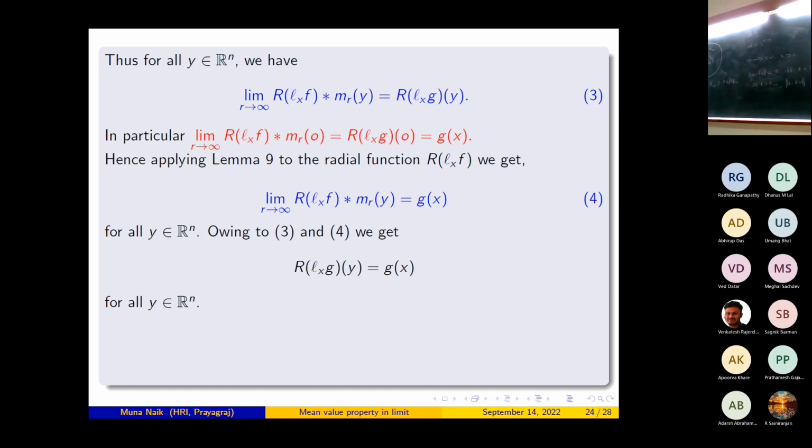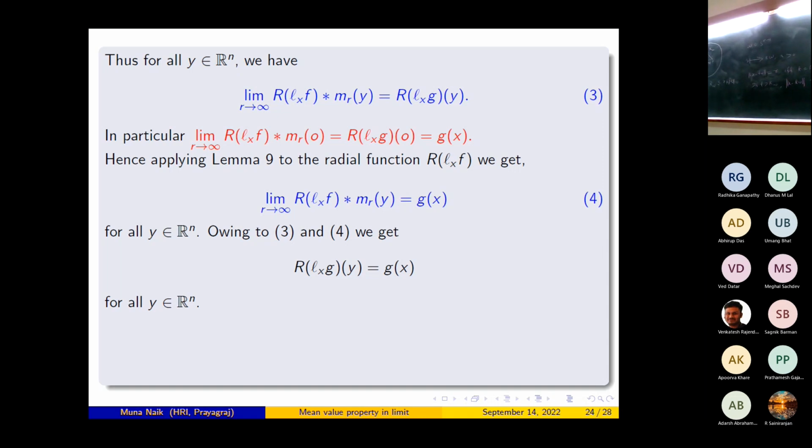But since x is arbitrary, you can see that this equation R of L_x G_y is equal to G_x for all x belongs to R^n and for all y belongs to R^n. If you remember, in the beginning I told you that this equation says that G satisfies the spherical mean value property. So R of L_x G_y is equal to G_x for all x, y belonging to R^n. That means G satisfies the spherical mean value property, then G is harmonic.